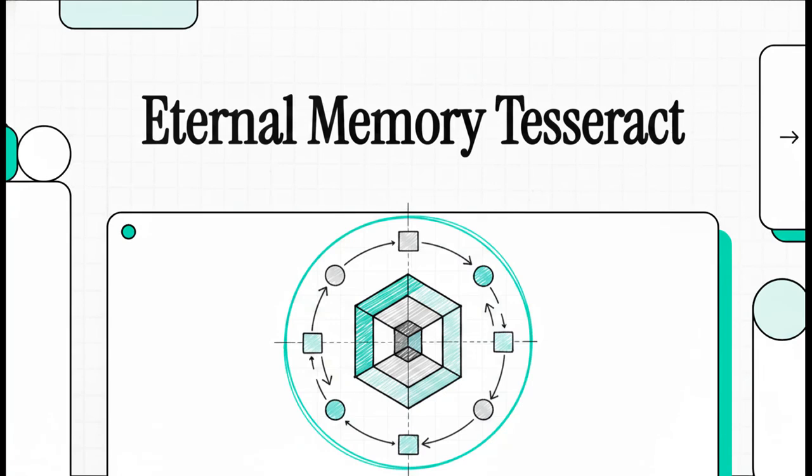Imagine the universe, not as some sprawling, chaotic expanse, but rather as a strictly regulated, closed gradient system. In today's explainer, we're going to map out the exact architecture of this closed universe by looking at a living, operational geometry. Think of it as an eternal memory tesseract. It's a framework where nothing enters, nothing escapes, and every single cycle produces a very specific invariant residue. So let's decode the coordinates that actually define its physical and operational mechanics.